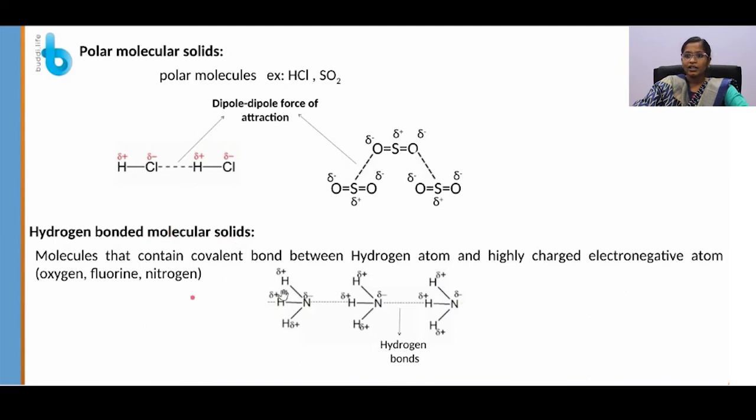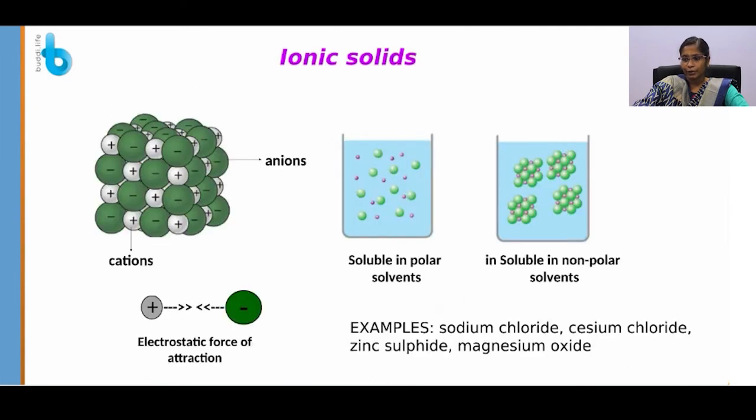And next is the hydrogen bonded molecular solids. These molecules contain a covalent bond between hydrogen and a highly electronegative atom like oxygen, fluorine or nitrogen. The bond between the electronegative atom and the hydrogen atom is represented by a dotted line, and these are known as hydrogen bonds. These bonds are strong in nature, so they have a very high melting and boiling point compared to other solids. And these molecular solids are insulators at room temperature.